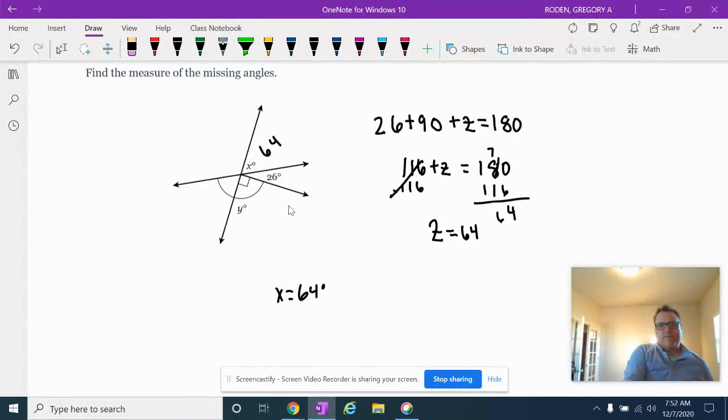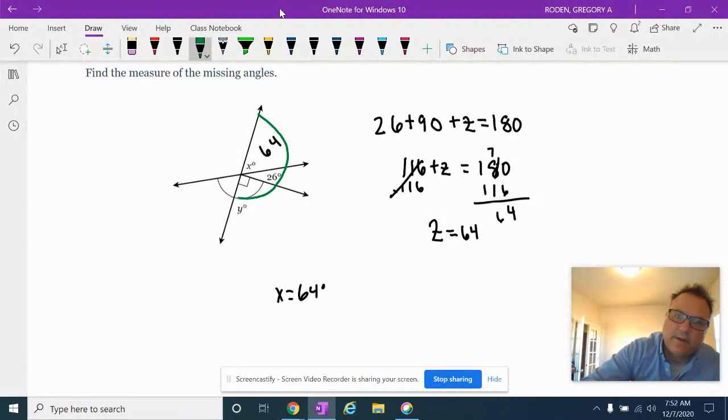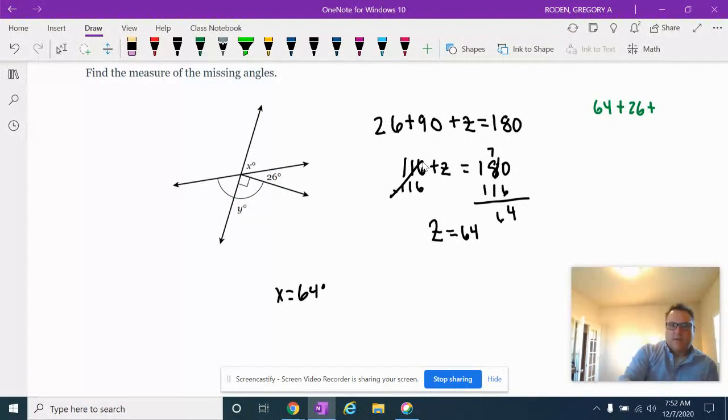Okay, so now we want to find Y. Now I'm going to look at this straight line, from here to here. I know that 64 plus 26 plus that given 90. No, sorry, I'm not going to do that. My bad. That's easy.